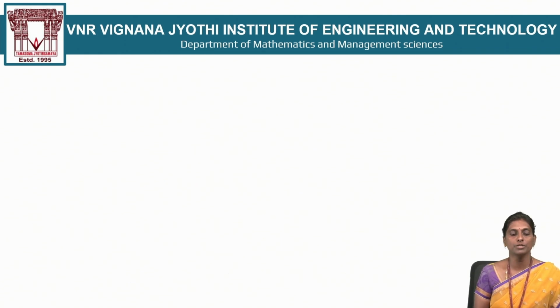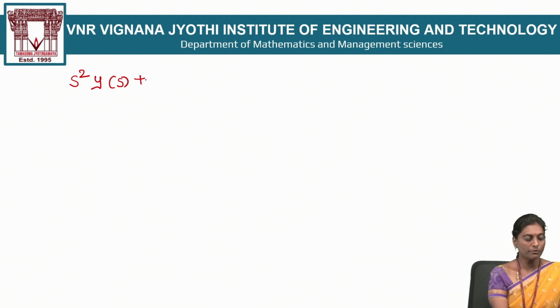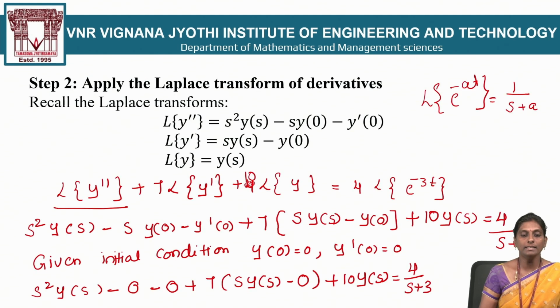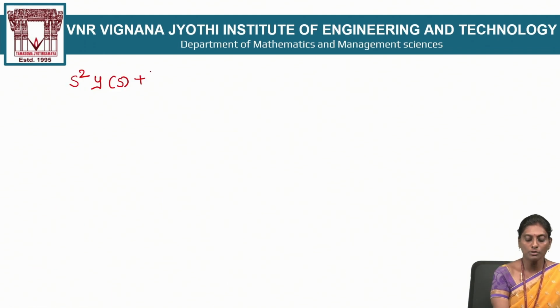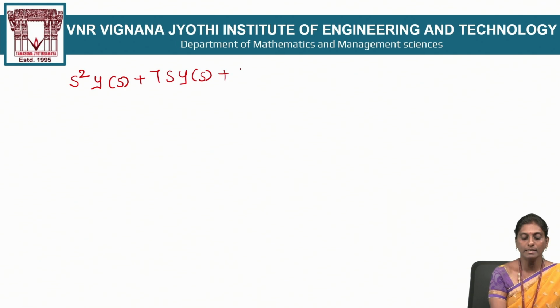Now simplify this equation. On the left side, the first term is s² Y(s), and 7 times, you observe the previous slide, these two terms are 0. Next, 7 times s into Y(s). Next term is 10 times Y(s), so plus 10 times Y(s). This is the left side part. The right side term is 4 by s plus 3.